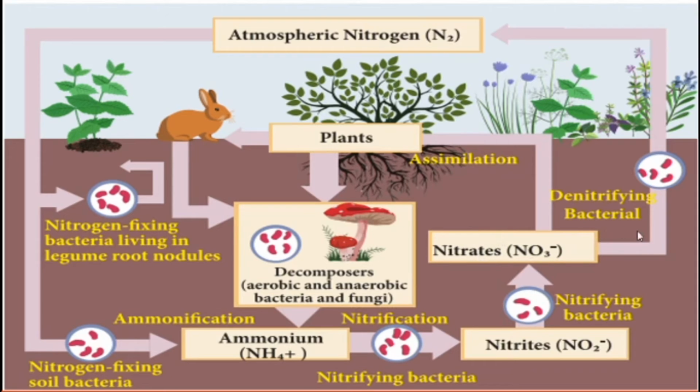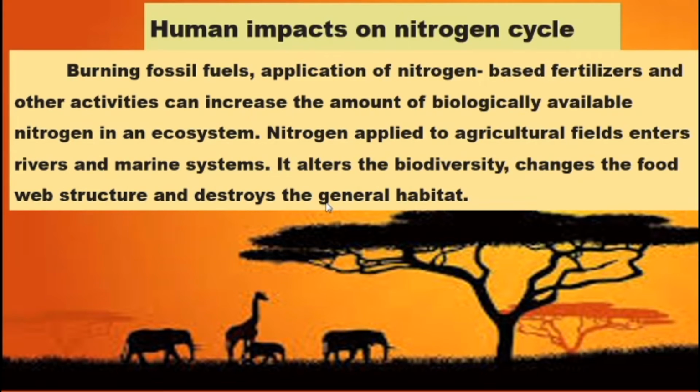Then the nitrates move back to atmospheric nitrogen through the denitrifying bacteria, becoming gaseous form. So it has reached the start again. This is a cycle that we call the nitrogen cycle.